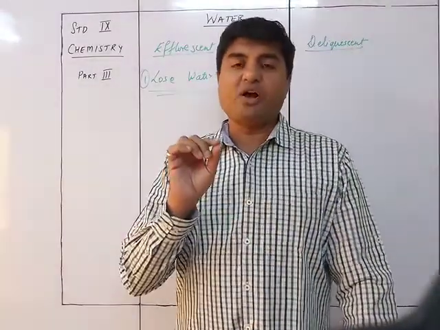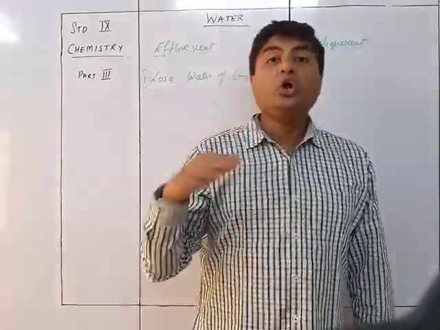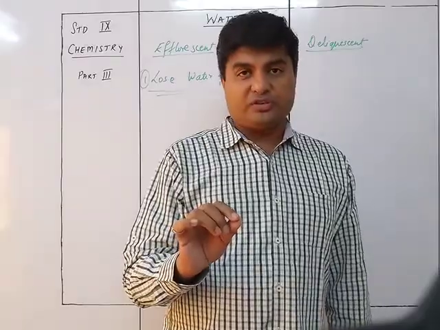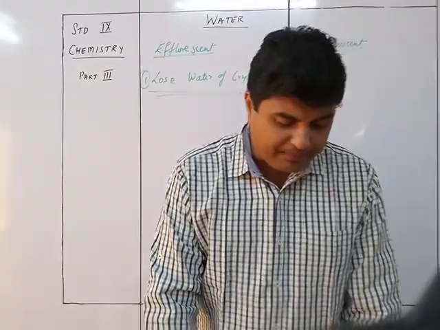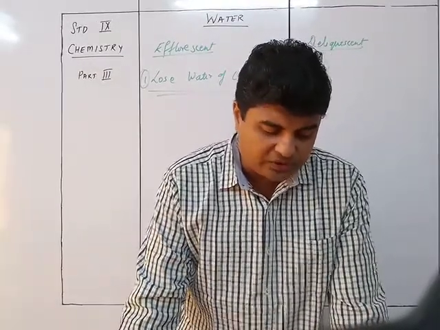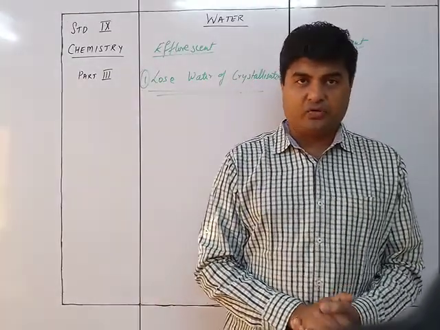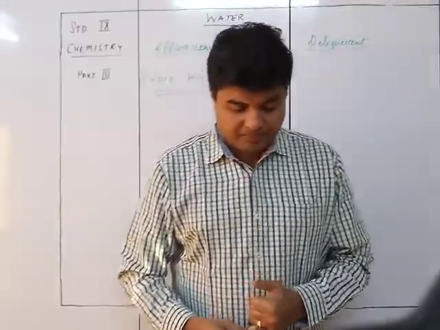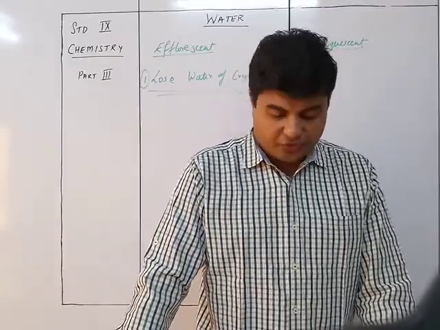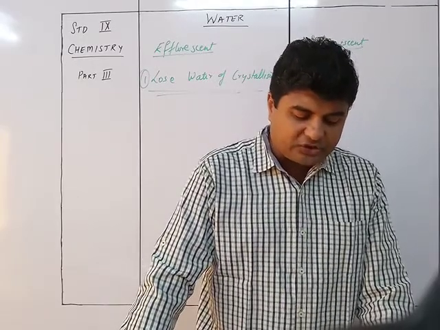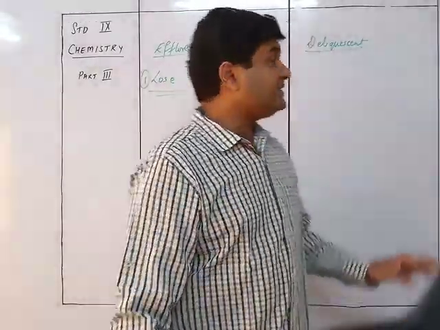So what are efflorescent substances? They are substances which, when they come in contact with the atmosphere, lose their water of crystallization and become amorphous. They can lose it either completely or partially. Examples are washing soda, Na2CO3.10H2O, which becomes Na2CO3.H2O, the monohydrate, so it is losing partly. Copper sulfate, CuSO4.5H2O, becomes anhydrous CuSO4. Glauber's salt, Na2SO4.10H2O, loses its water of crystallization completely and becomes Na2SO4. The next is deliquescent.